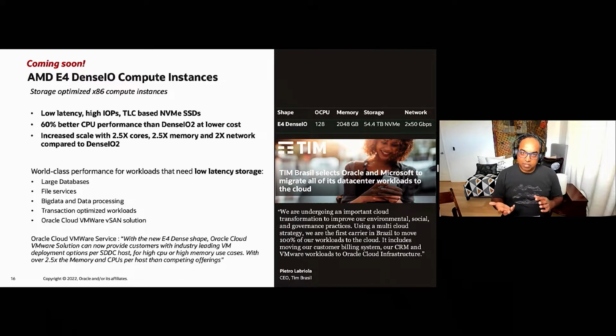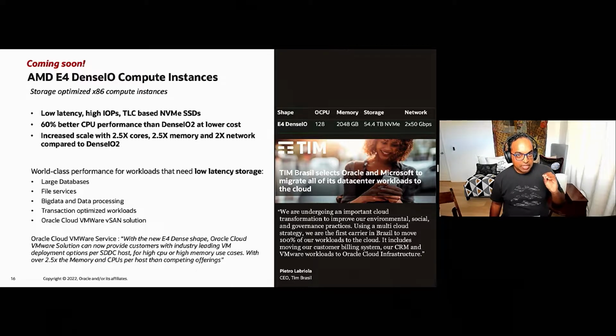And one of the customers that's in the process of leveraging this is Tim Brazil. Now, Tim Brazil is one of the first companies in Brazil that have moved 100% to the cloud. And part of the services they're using on OCI is our Oracle Cloud VMware services.